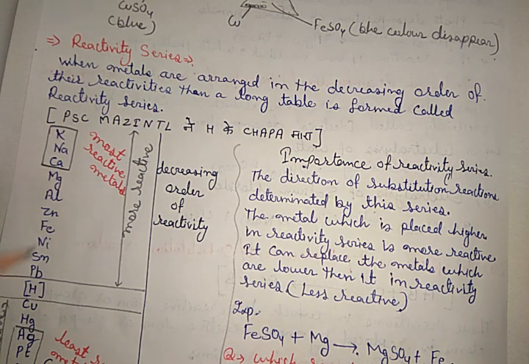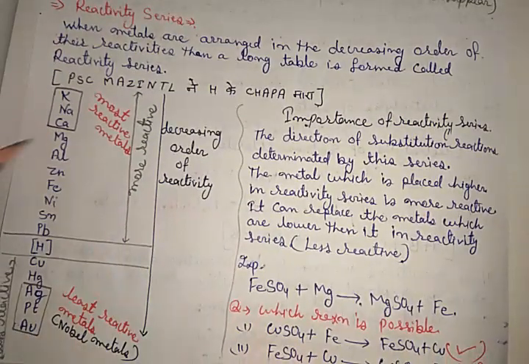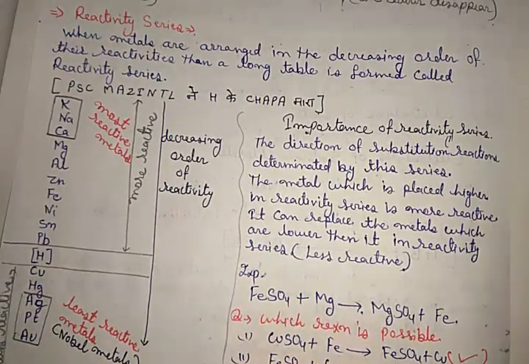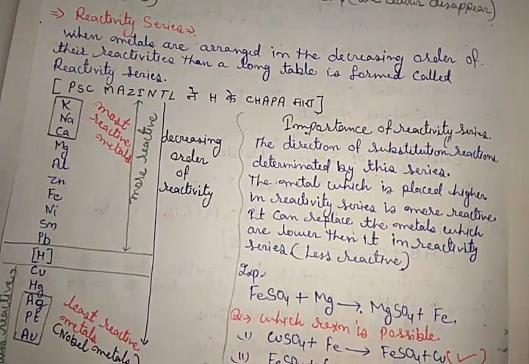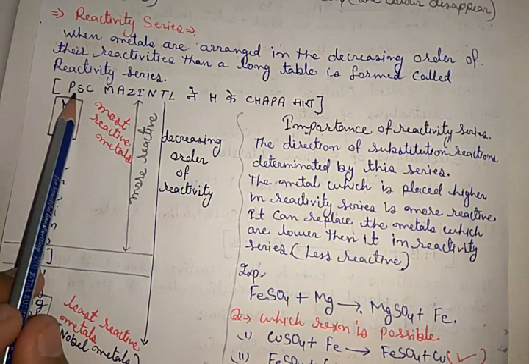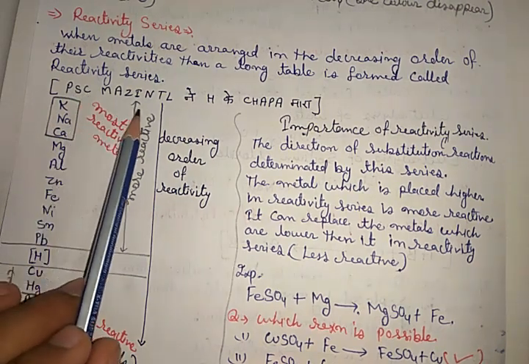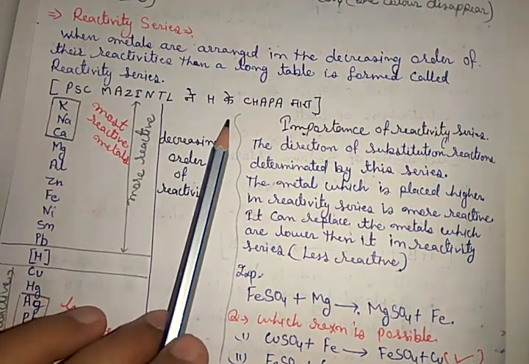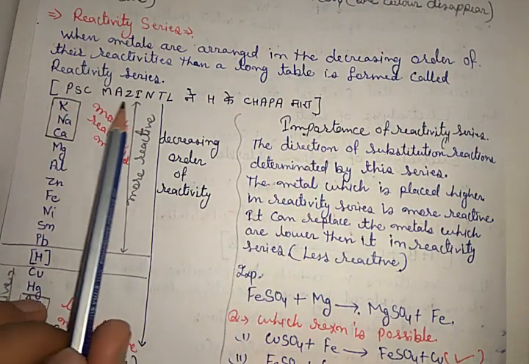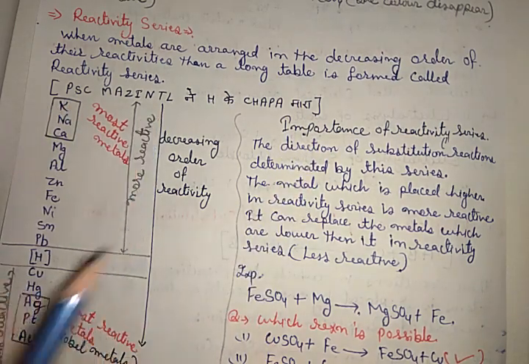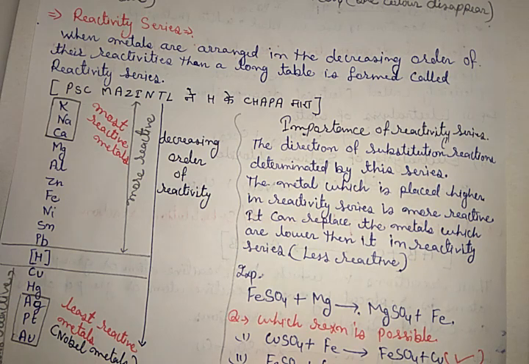There are various metals. To memorize them, there is a one-sentence mnemonic in Hindi. Here all the English letters are denoting a metal.